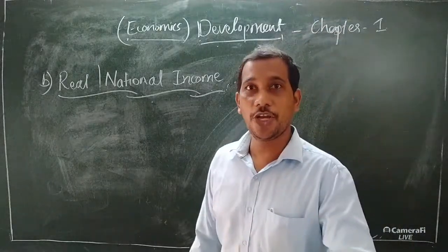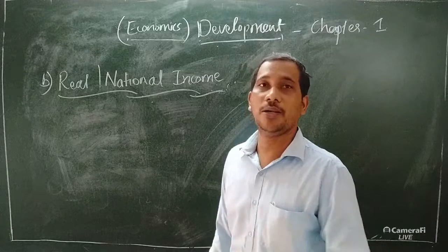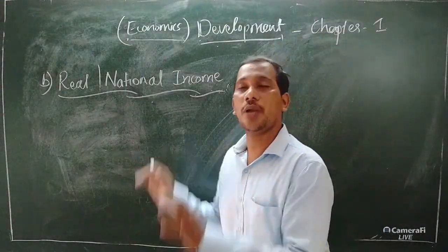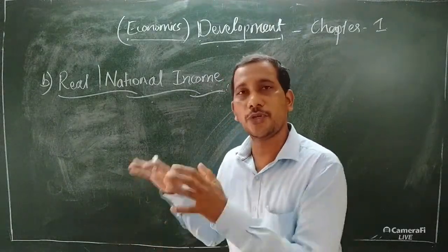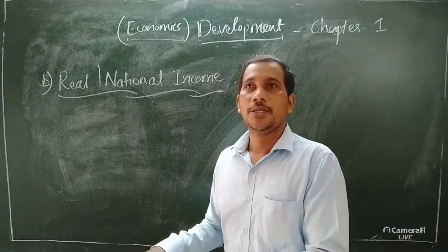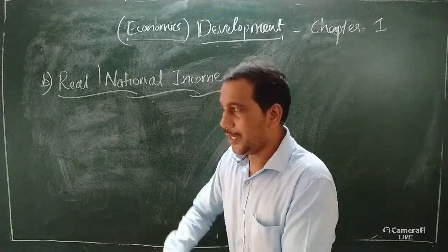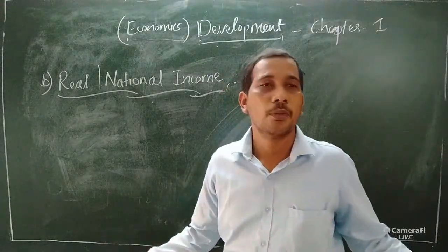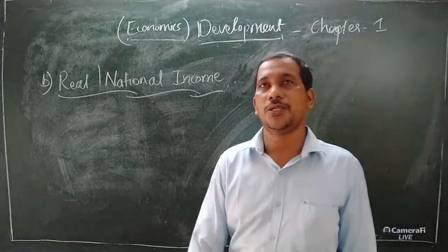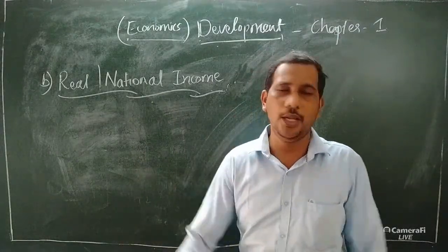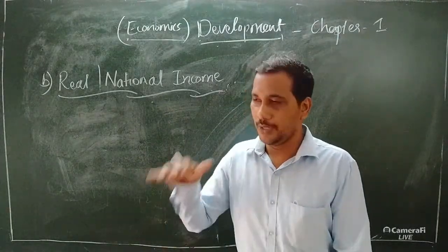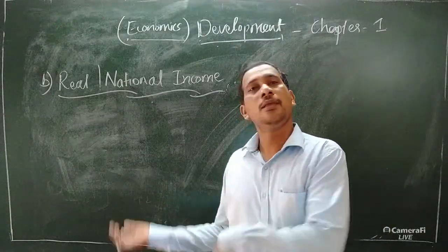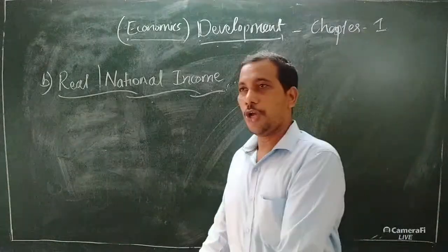So therefore, the economists Professor Mayer and Baldwin told that we should remove the increased price effect. That means the government or the country should control the price. For example, if prices are increasing and along with that income is also increasing, there is no benefit for a country or a person also. The main duty of the country or the government is what? They should control the price. Then only it is useful for the nation along with the person.